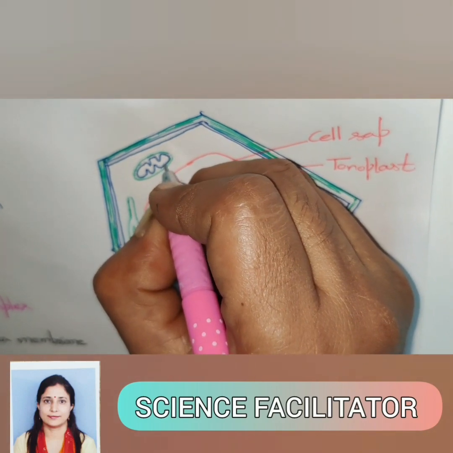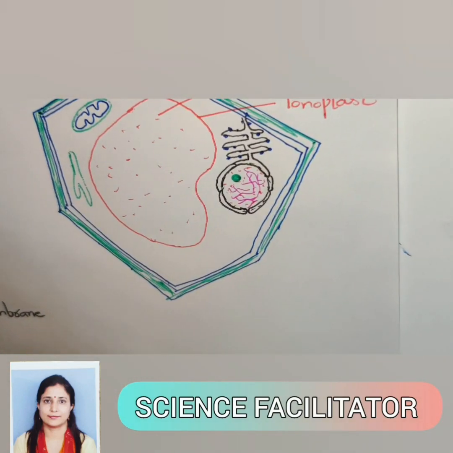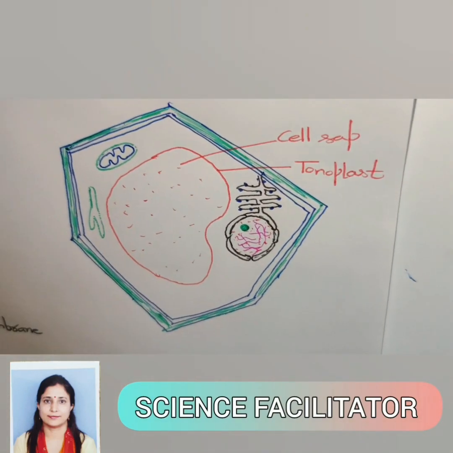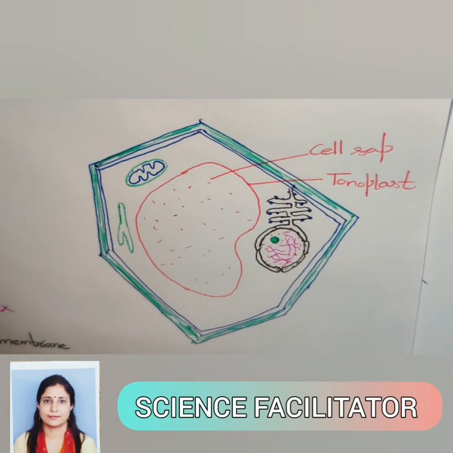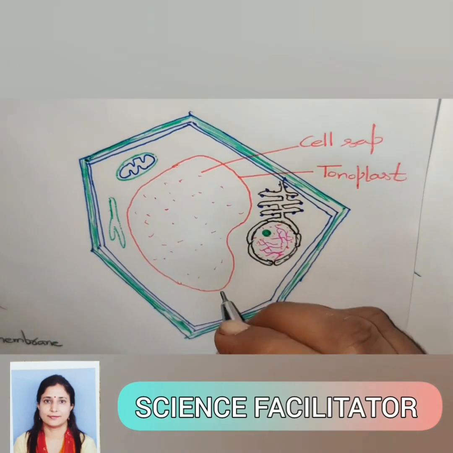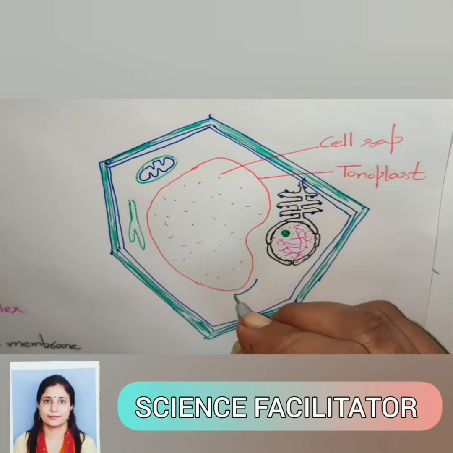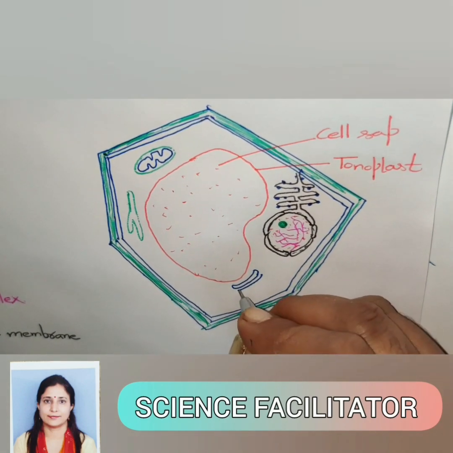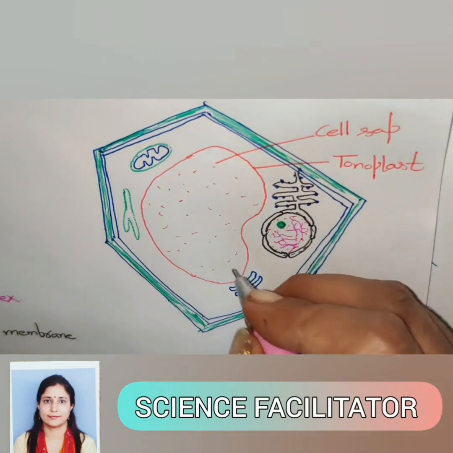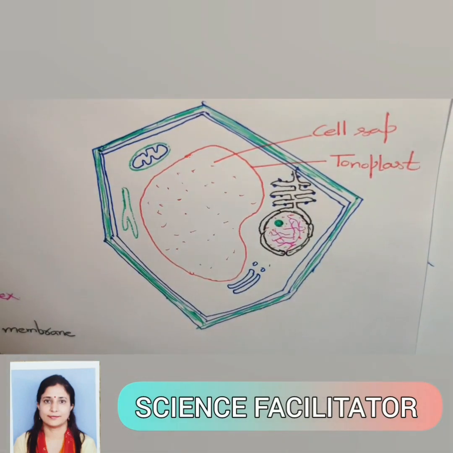The number of mitochondria in plant cells is lesser as compared to animal cells. And in plant cell, instead of the Golgi complex, there are dictyosomes. They are not as well developed as the Golgi complex. This is less developed. This is known as dictyosome.